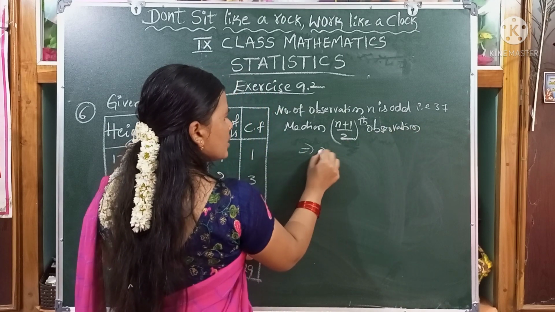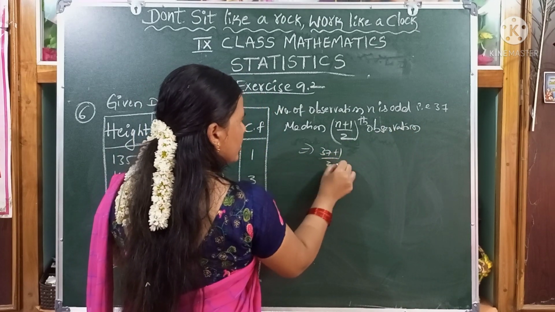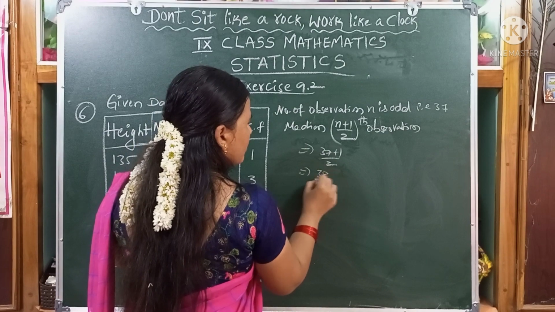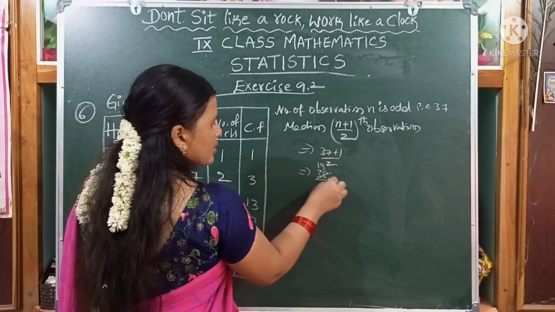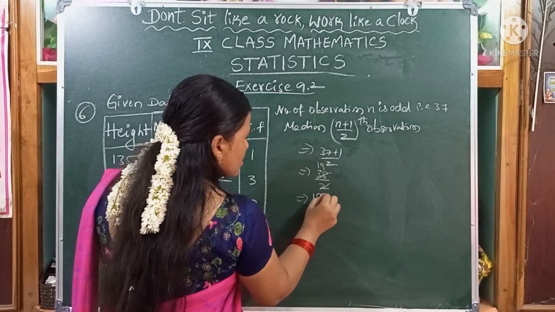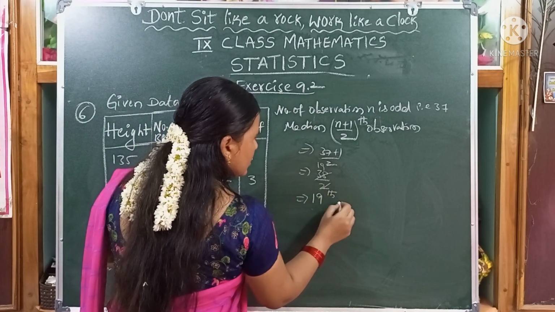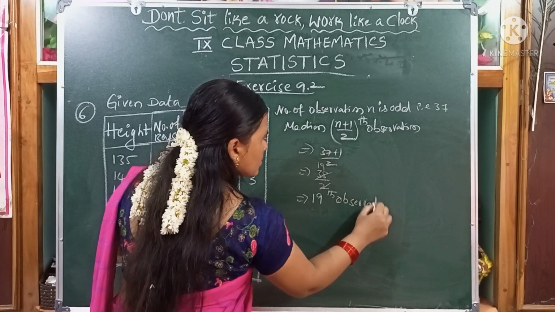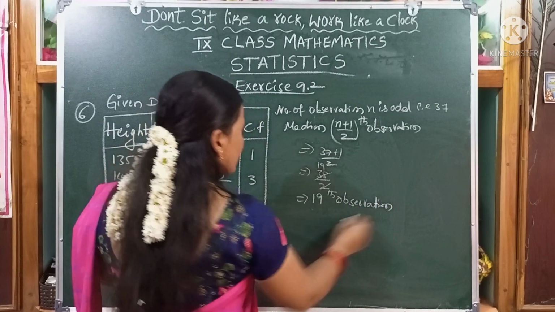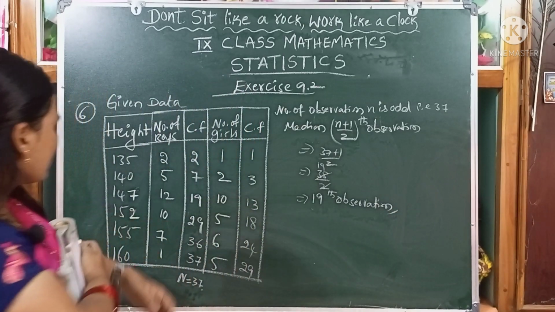That is 37 plus 1 by 2. That is 38 by 2. We will cancel with 2, children. That is 19. So the 19th observation is the median of the boys.